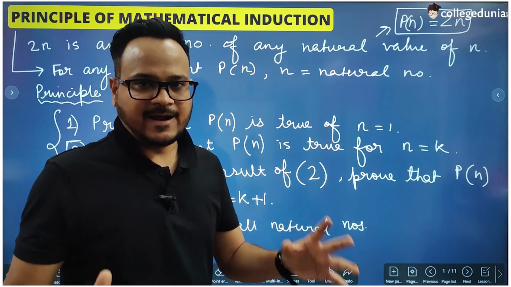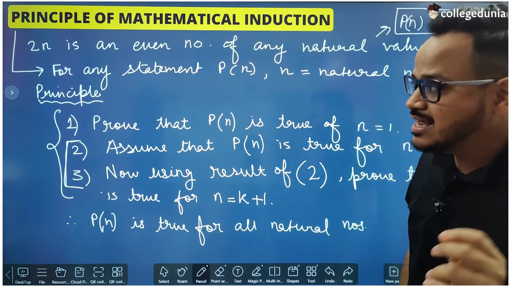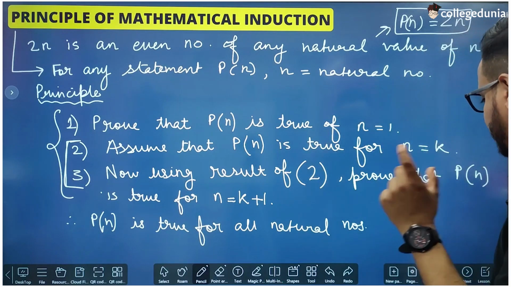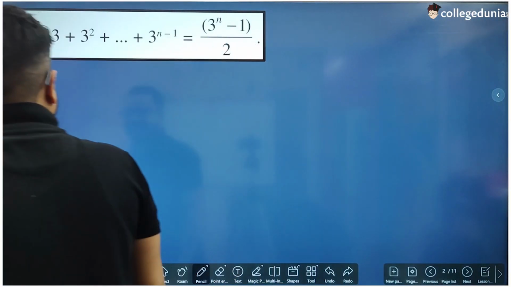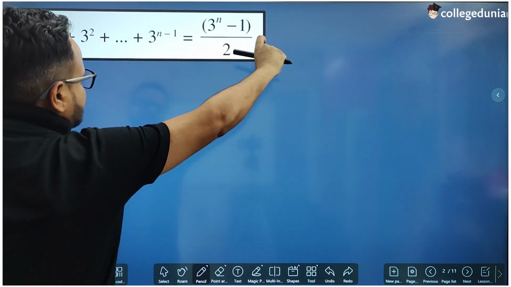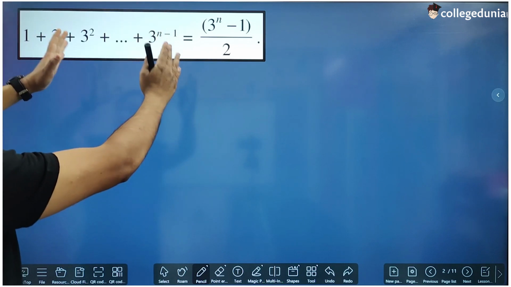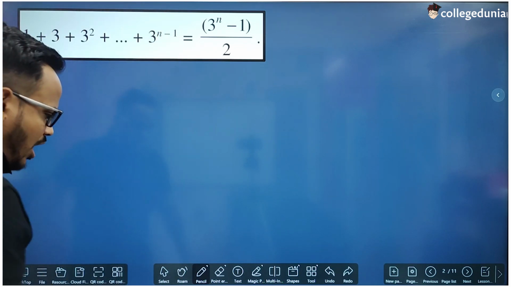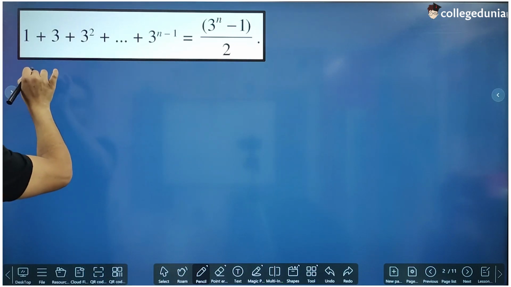Okay, let us take two questions from the NCERT exercise, and then you will be able to understand this concept in much more detail. Now this is a mathematical statement which is to be proved true for all values of n. Now how are we going to prove this? Step number 1.